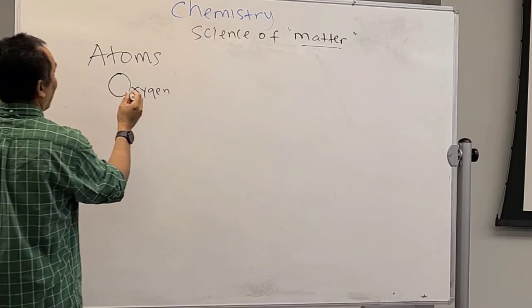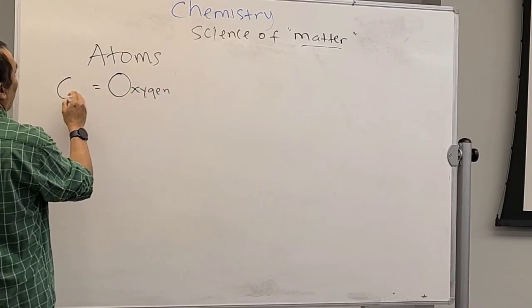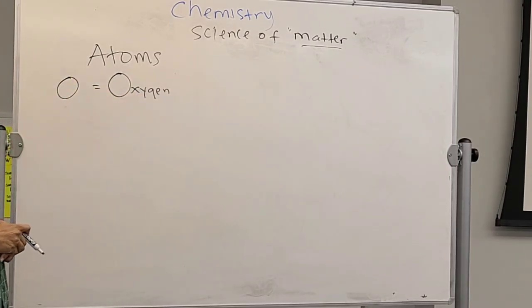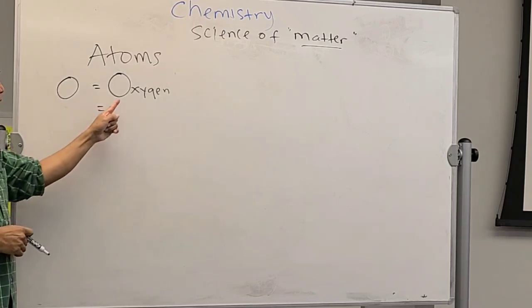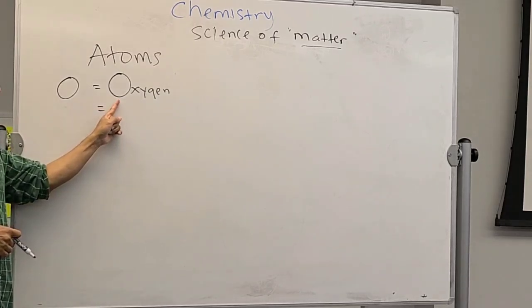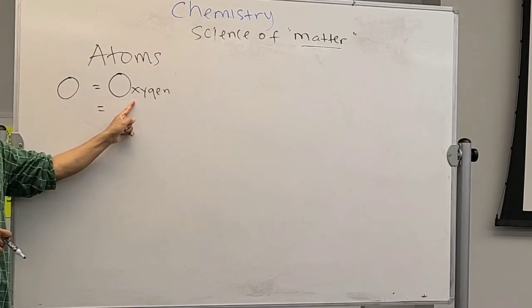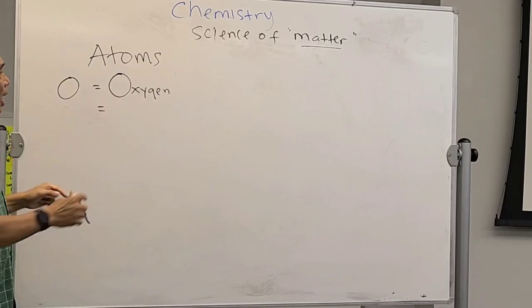What is the symbol for oxygen? O. Usually the symbol is the first letter or the first two letters of the atom name. Make it easy. Let's say hydrogen.